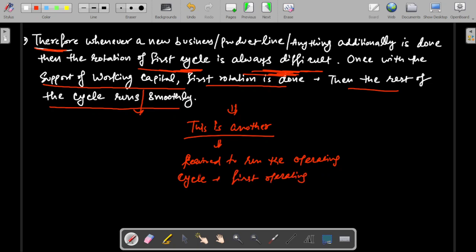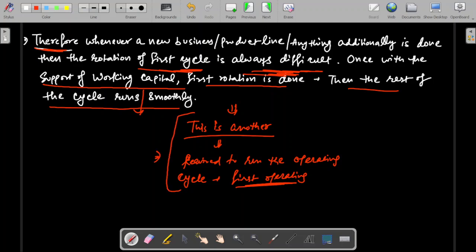Remember, there are a lot of presumptions in that example. A lot of expenses, profit and loss have been ignored. A lot of the external uncontrollable circumstances that I had discussed in the previous video are also ignored in this example. But this is a simple example to understand that running the first operating cycle is always difficult. So the working capital requirement shall be there.